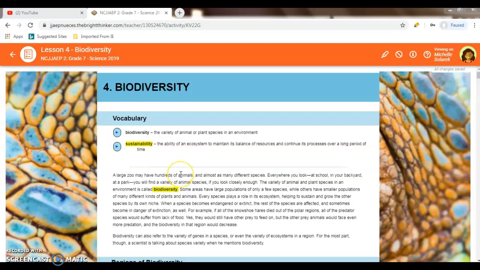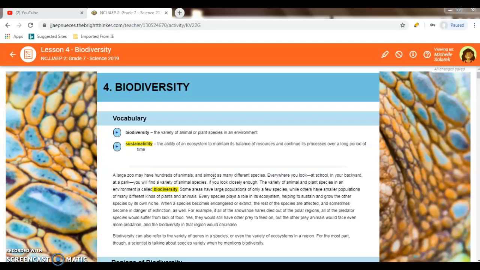Going in this paragraph, it talks about variety of animal species and different types of species that are associated with our ecosystem. So the variety of animals and the plant species in an environment is called biodiversity. Some areas have large populations of only a few species, while others have smaller populations of many different kinds of plants and animals. Every species plays a role in its ecosystem, helping to sustain and grow the other species of its own niche. When a species becomes endangered or extinct, the rest of the species are affected, and sometimes become in danger of extinction.